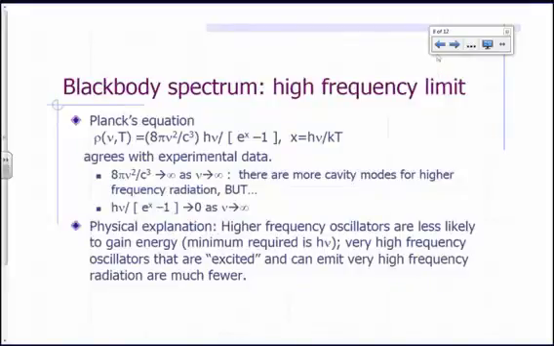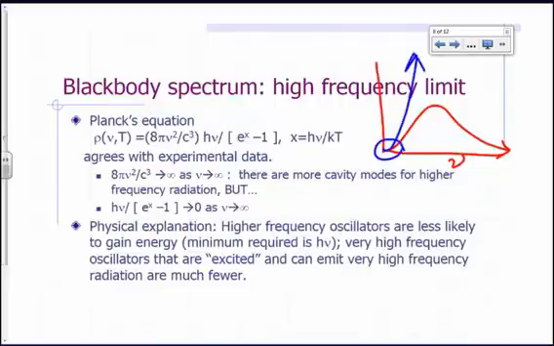Let's take a look at that equation. That equation actually does agree with the experimental blackbody spectrum. Let's see how it agrees with experimental data. What happens as nu approaches infinity? What did we say the spectrum looks like? It goes up and then goes back down versus frequency. And the Rayleigh-Jeans equation, the classical prediction, agrees at low frequency, but it fails at high frequency.